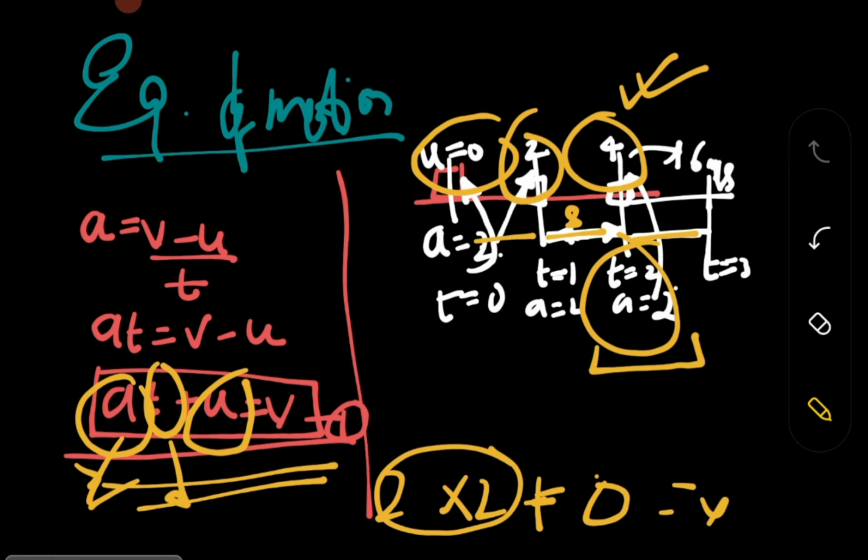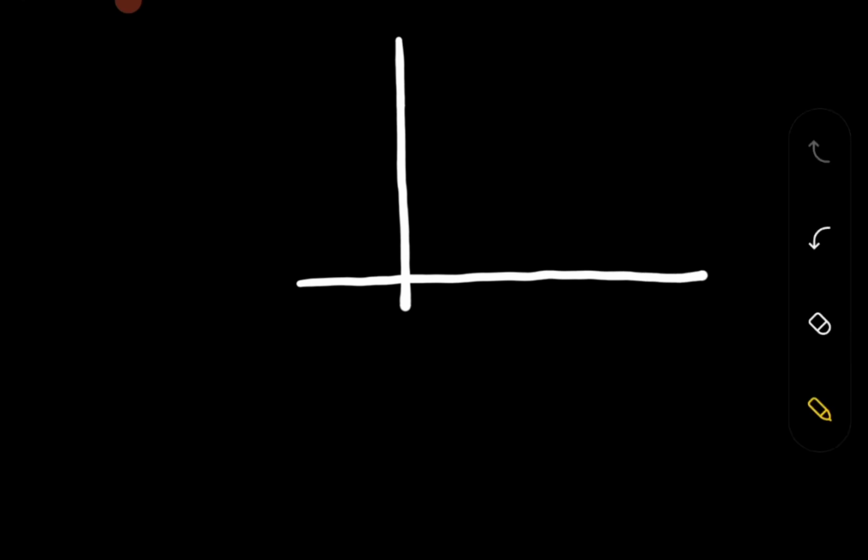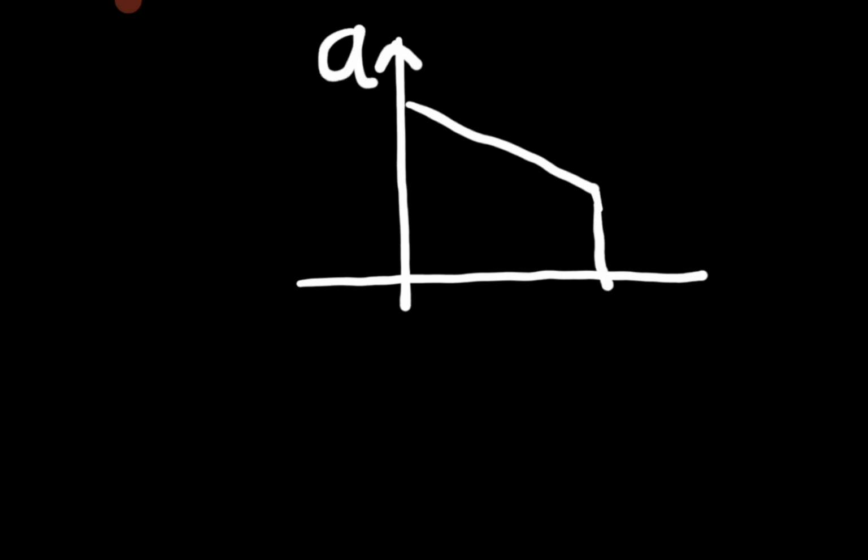Now I am moving more forward, and I'm going to derive the second equation and third equation simultaneously so that you guys don't mess up over there. Okay. So for finding the displacement, we have to find the second equation of motion. For that displacement, we have to draw a figure. A figure means we have to draw a graph. So this is my graph. Let us suppose that I have the acceleration versus time graph.